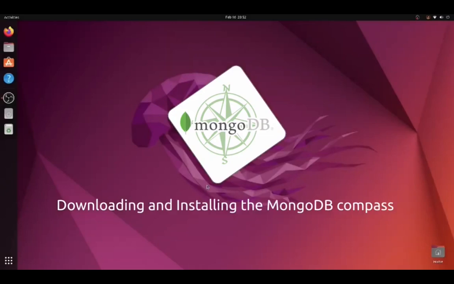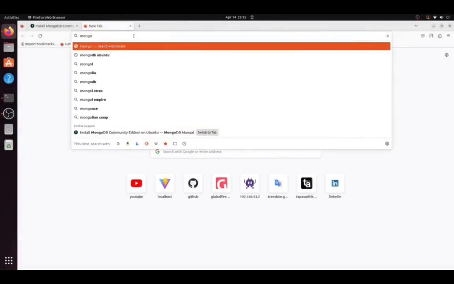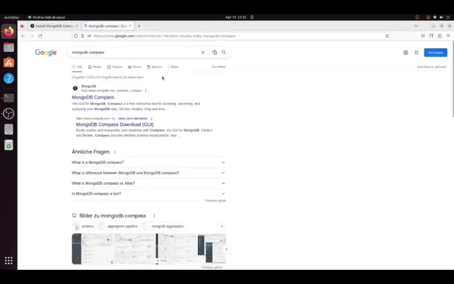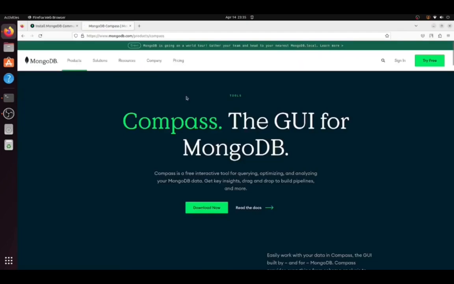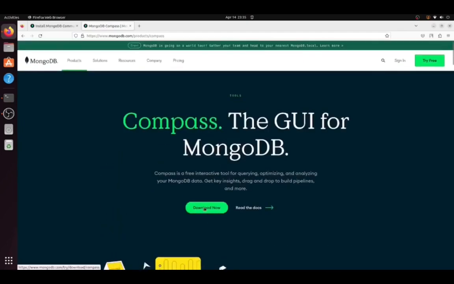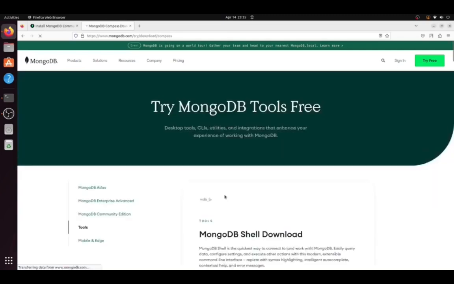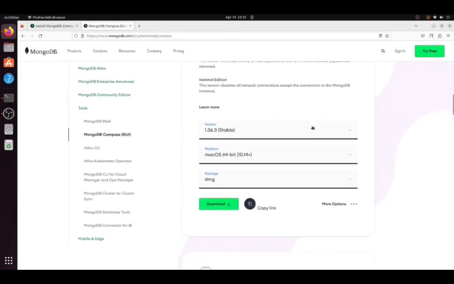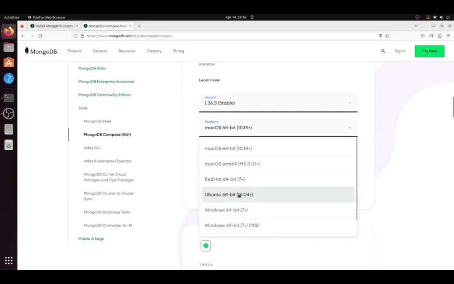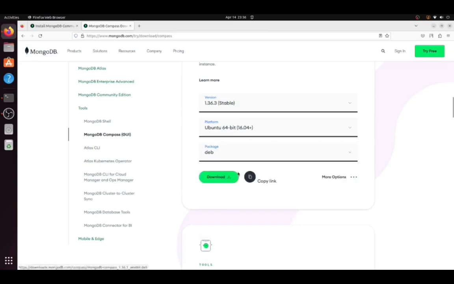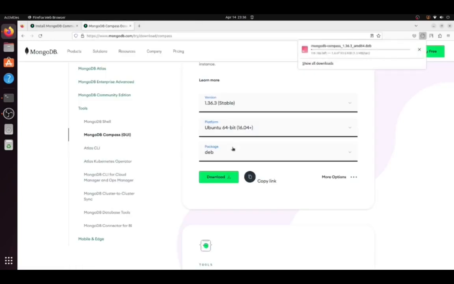Alright, now I'll show you how to install MongoDB Compass. MongoDB Compass is an official MongoDB graphical user interface tool. First of all, I will go to the browser and search MongoDB Compass. Then click on download. Choose the platform Ubuntu, and the package is deb. Then click on download. It will take some time.